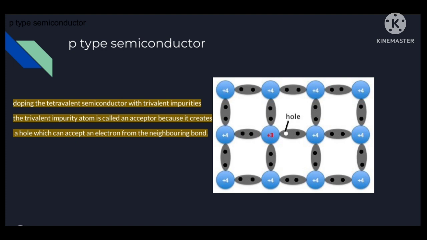The next semiconductor is the p-type semiconductor. When a suitable trivalent impurity is added to a pure crystal, for example a germanium crystal or a pure silicon crystal, we get an extrinsic semiconductor, and that extrinsic semiconductor is known as p-type semiconductor. So in this case, the trivalent impurity atom, which has 3 valence electrons, is added, and the trivalent impurity atom is also known as the acceptor atom because it creates a hole which can accept an electron from the